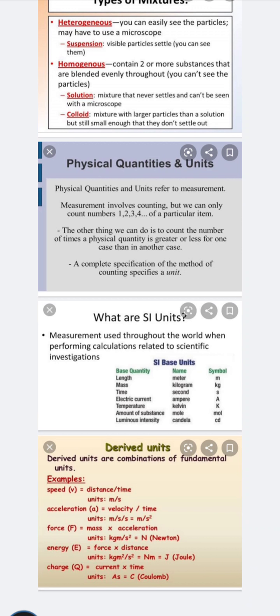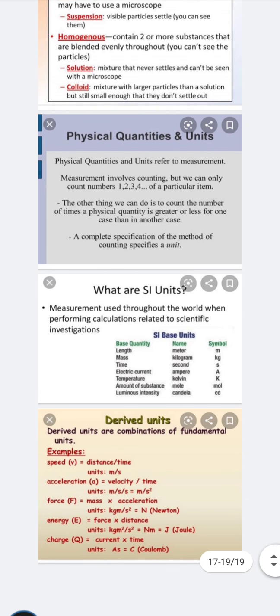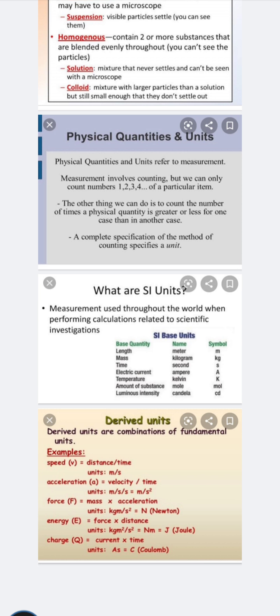If I say 2, then what is the 2? There are no units, no meter, no kilogram, then it's very difficult to understand what these things are. So physical quantities and units both complete each other. Units are also of two types, the CGS units and the SI units. Here we are going to understand the SI units.